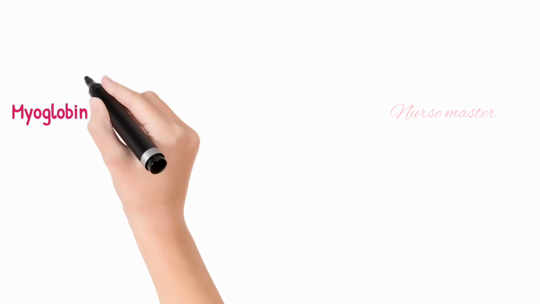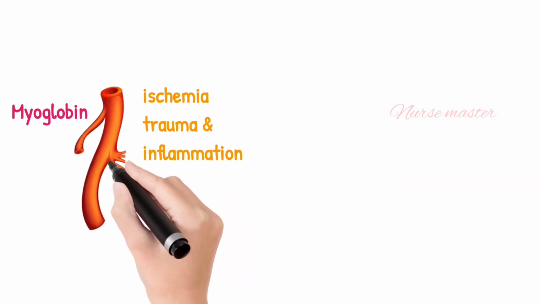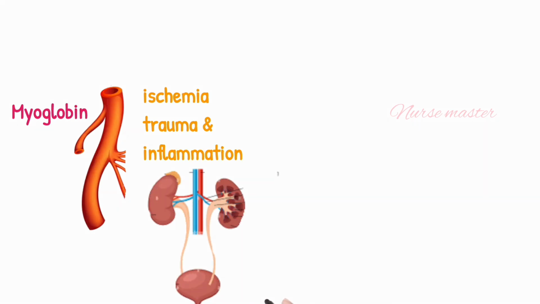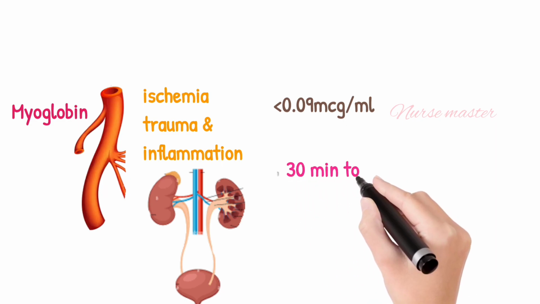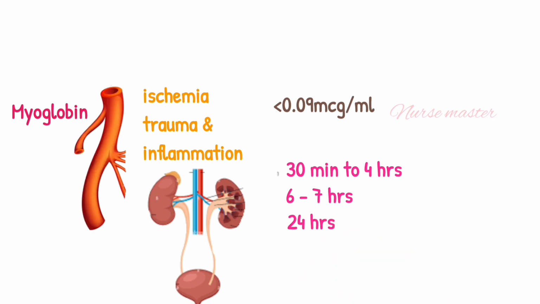Myoglobin is normally found in skeletal and cardiac muscle. It is released into the bloodstream when ischemia, trauma and inflammation of muscle occur. The kidney removes myoglobin from the body. High levels of myoglobin can damage the kidney. Normal myoglobin level is 0 to 0.09 microgram per ml. Myoglobin level is the first marker of cardiac injury after acute myocardial infarction. It rises within 30 minutes to 4 hours, peaks within 7 hours, and returns to normal level by 24 hours. Myoglobin also rises after skeletal muscle injury, so creatine kinase and TROP-I may be required to determine myocardial injury.